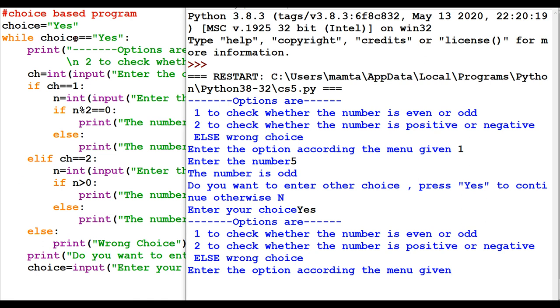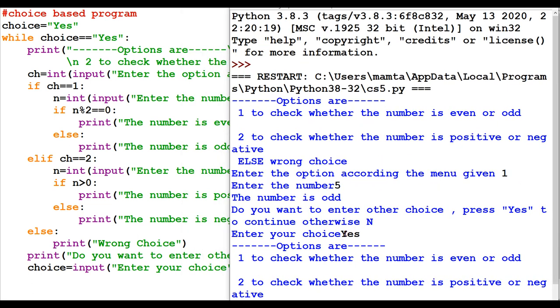And again, when we go up for condition checking, the while will not terminate till yes is entered. So choice is already having YES, as you can see I have entered YES. That has gone to the choice variable, and then it is being checked. The choice variable has YES. Is YES equivalent to YES? Yes. Again the menu came.